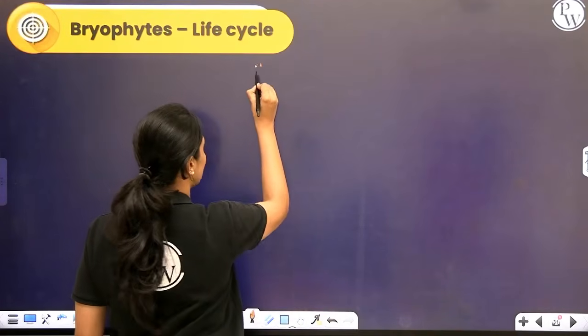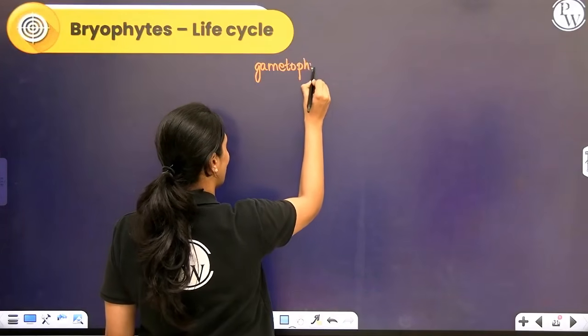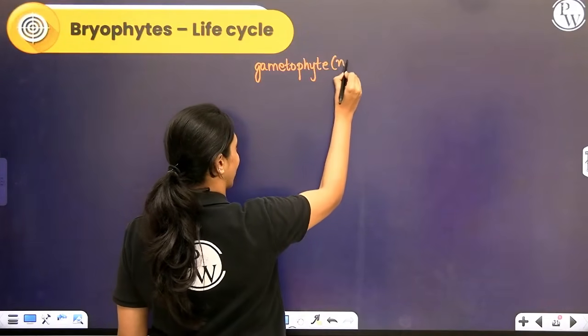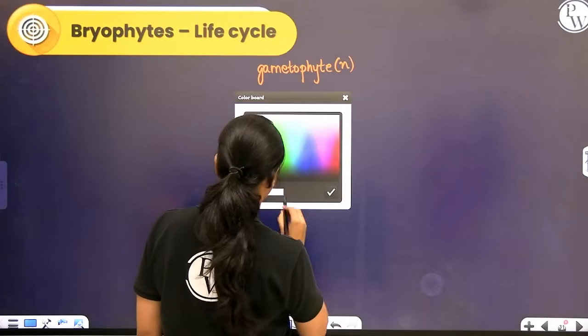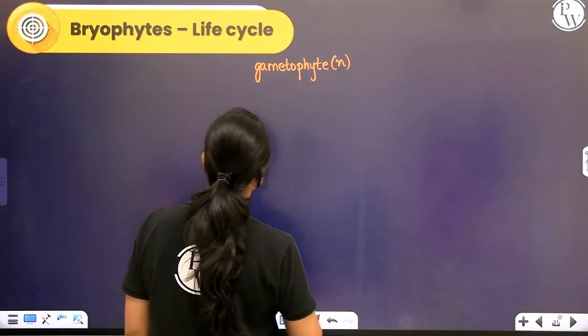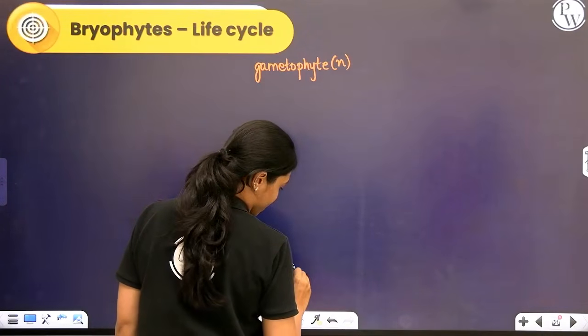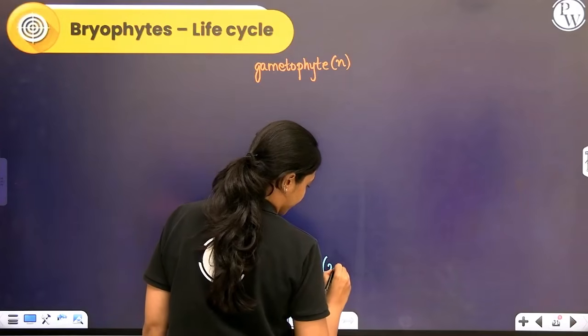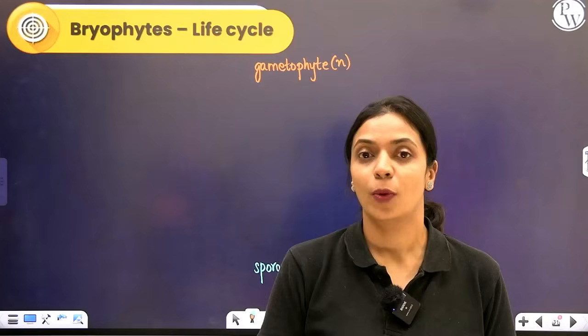We'll start off with the gametophyte. Gametophyte is haploid, always haploid. And the sporophyte is diploid. Now, in different groups of plants, which is the dominant plant body will vary. Talking about bryophytes, the dominant plant body is gametophytic or haploid, we say.